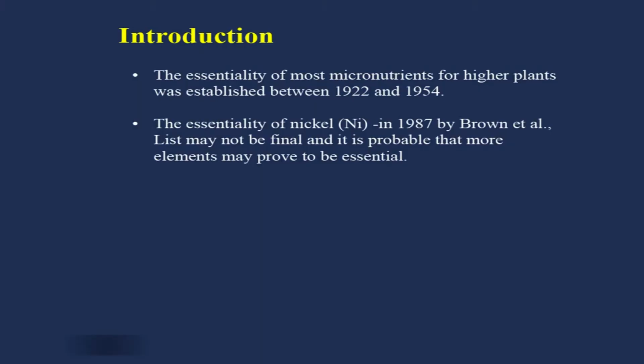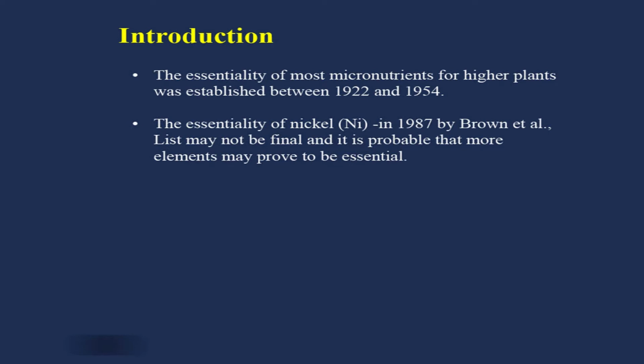If one particular element qualifies all these three criteria, then we can call it an essential plant element or essential plant nutrient. The essentiality of most micronutrients for higher plants was established during 1922 to 1954. The essentiality of nickel in 1987 by Brown and co-workers was the latest one, and the list may not be final.